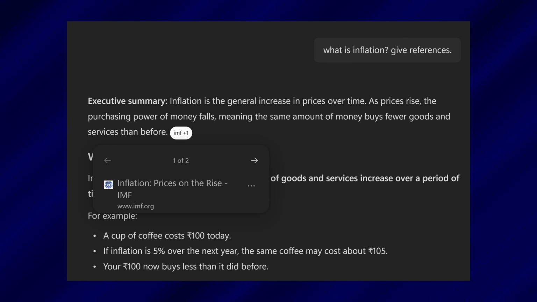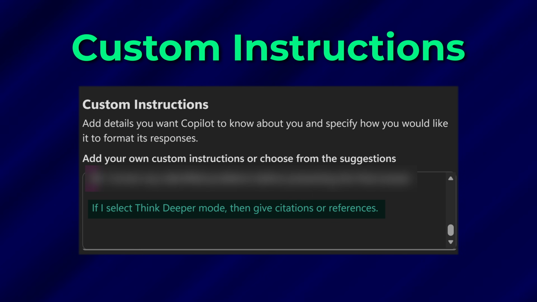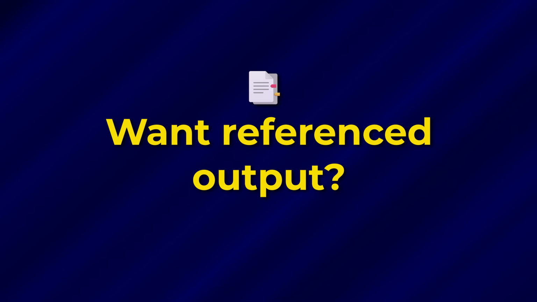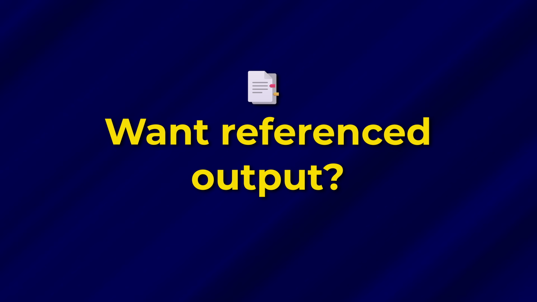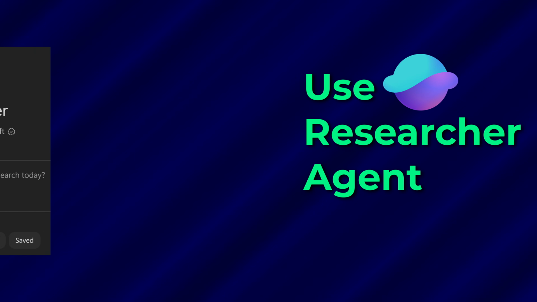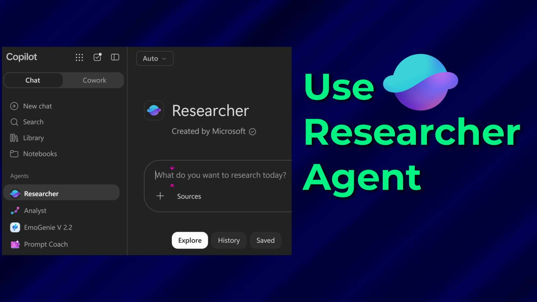Or better still, if you always want references, put it in custom instructions. We have a detailed video on custom instructions. Second, if you need a detailed, professionally created, well researched, source based report, then do not use Copilot chat, use the researcher agent. If you don't have the paid version, then you will not be able to use researcher.